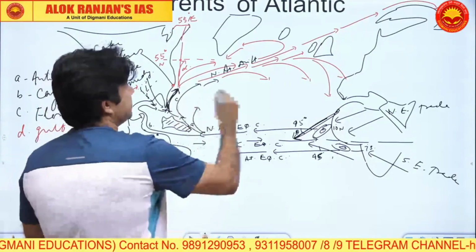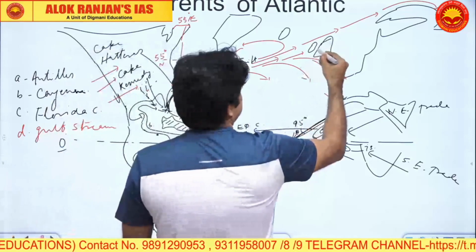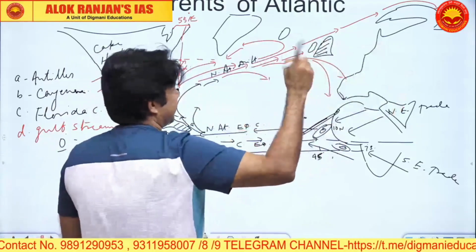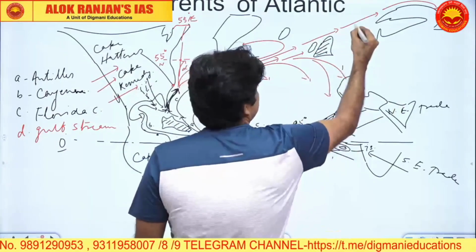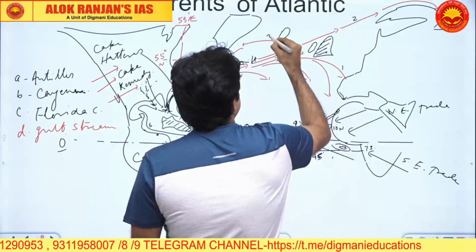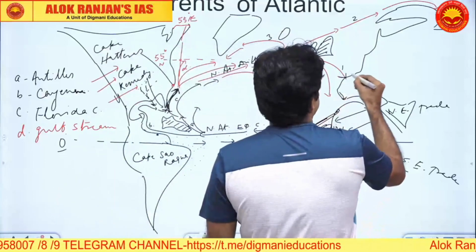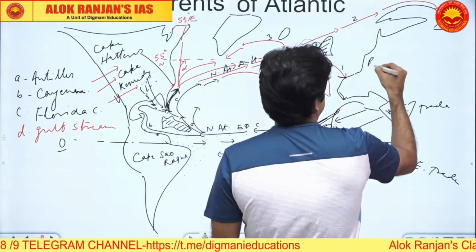So the North Atlantic Drift will hit the British Isles. This is the British Isles, and it is trifurcated, not bifurcated, trifurcated into 1, 2, and 3 currents. One is the Rennell current. This is called Rennell.